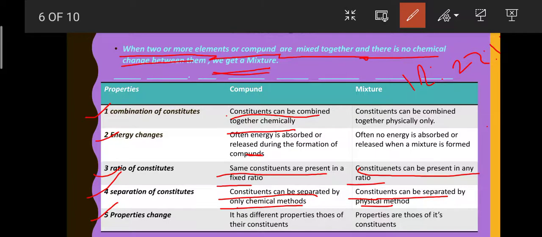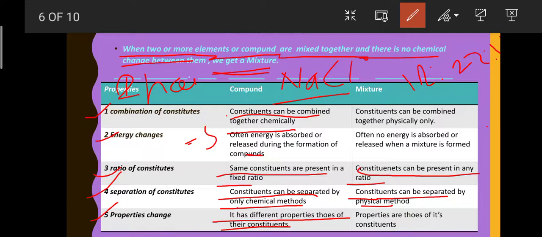Means in a compound it has different properties from those of its constituents. Likewise, I told you in between that we mixed two poisonous substances, sodium and chlorine, that form our salt, NaCl, which has properties different from those of its poisonous constituents.